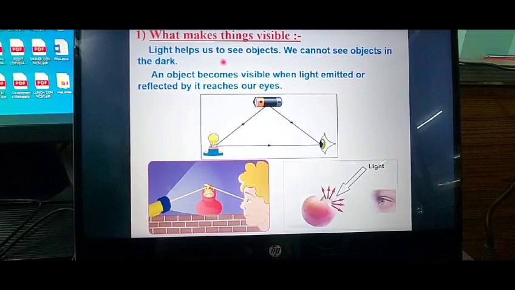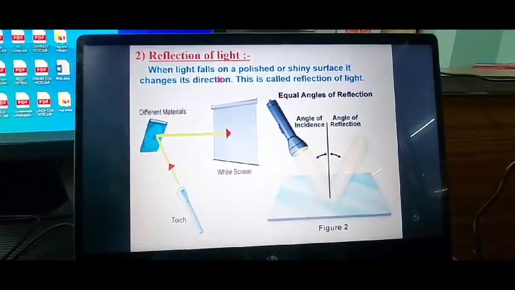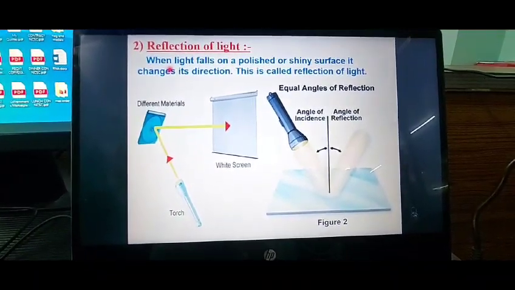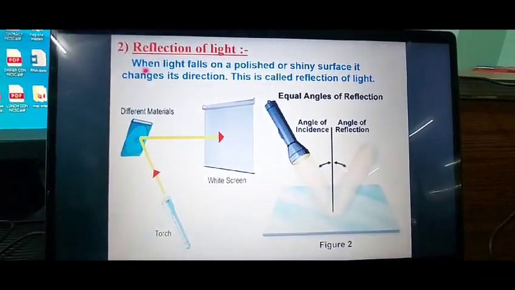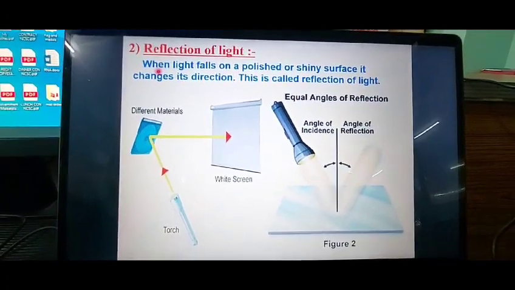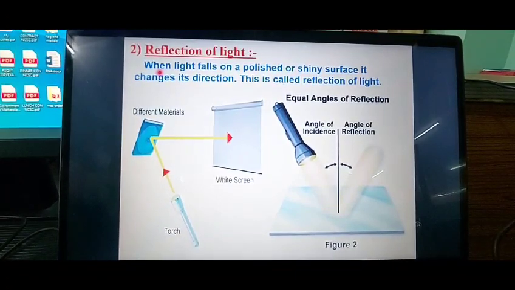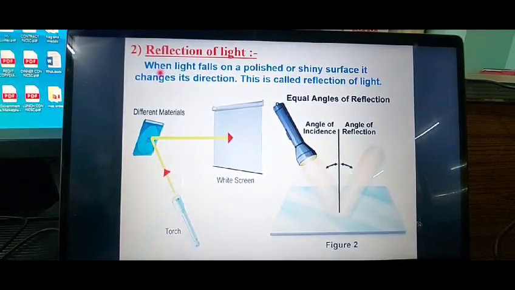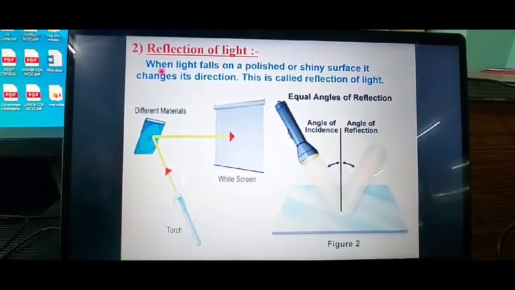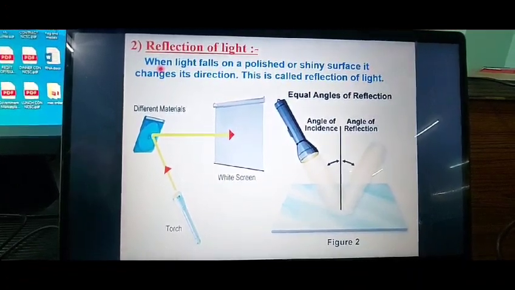Now the question arises, what is reflection? Children, you have already read it in class 6th. Whenever a rubber ball falls on a wall, it bounces. In the same way, whenever light strikes any polished surface or any surface, it also bounces. This bouncing of the light ray from any surface is called reflection.